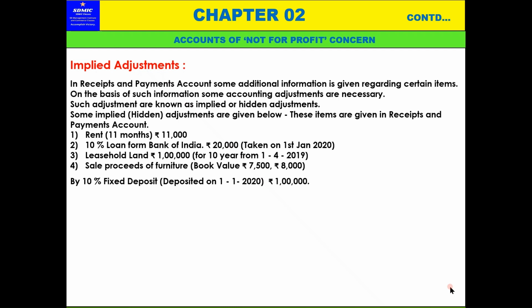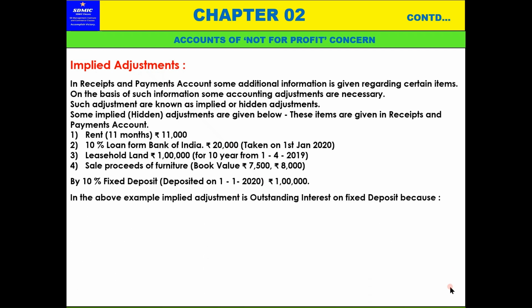Here also the case is similar to the earlier second point: 1st January 2020 to 31st March 2020 is 3 months. So this 3 months interest needs to be taken into the income, because this is a fixed deposit and we receive that interest. 10% is 10,000, and for 3 months it is 2,500, since it is one quarter.